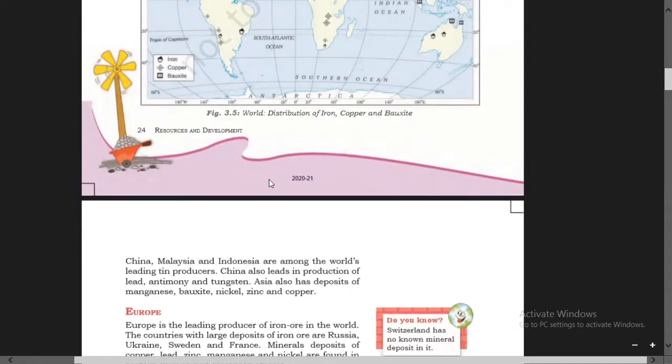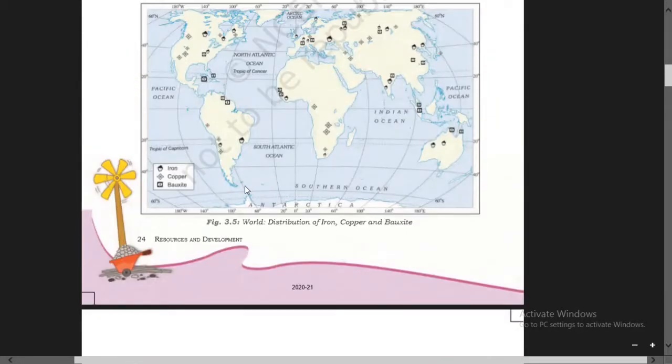The index shows iron, copper and bauxite. So it is marked in the map. It shows iron producing areas, copper producing areas and bauxite producing areas. The world distribution of iron, copper and bauxite is shown here.